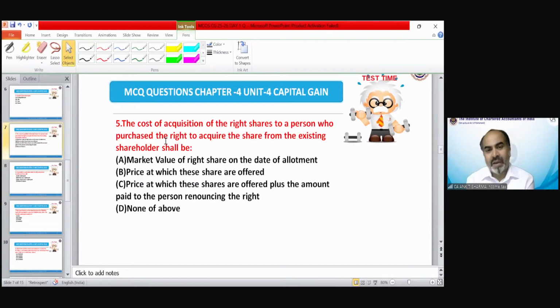The cost of acquisition of the right share to a person who purchased the right to acquire the share from the existing shareholder shall be what? What is the correct answer of question number 5?